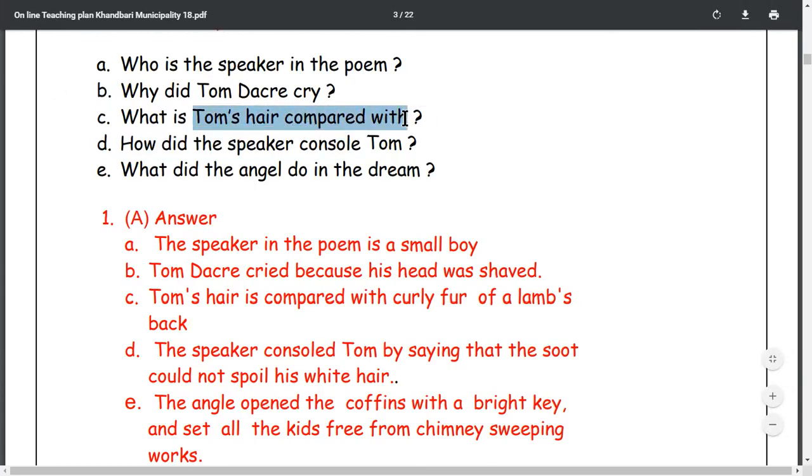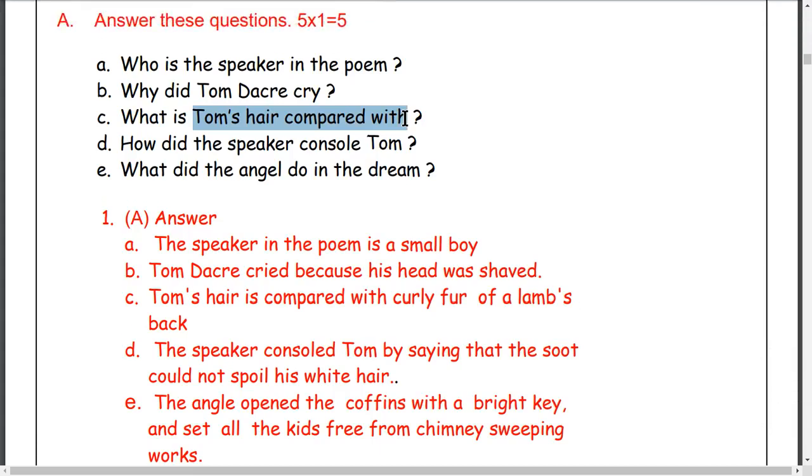Tom's hair is compared with the curly fur of a lamb's back. Lamb means bherako. That's a beautiful animal. Lamb's back, but Tom's hair is compared with curly fur. Curly means ghungrieko, not straight. Fur of a lamb's back. Lamb's back. It is very okay. You will get another mark here.